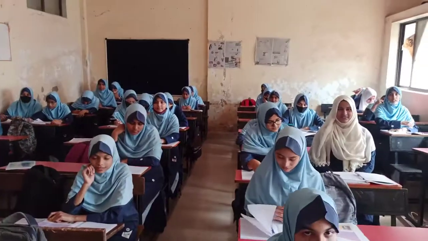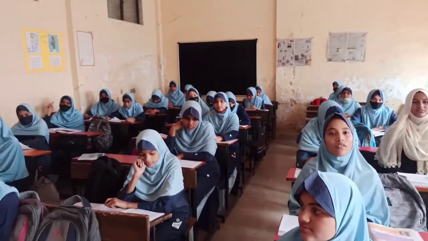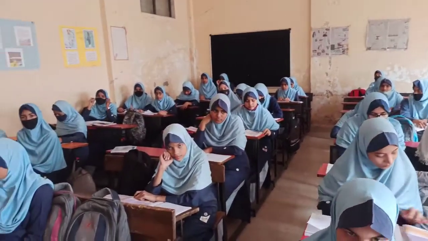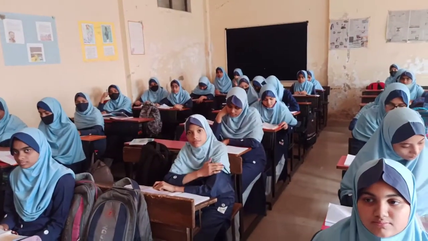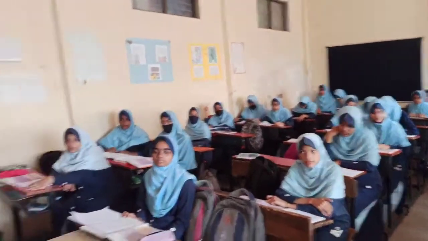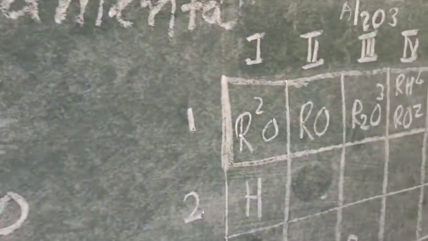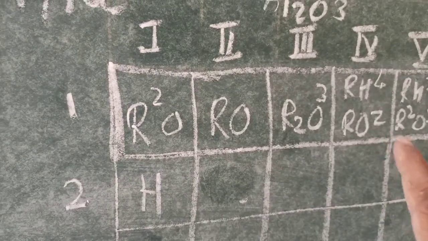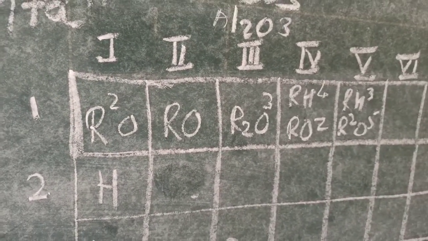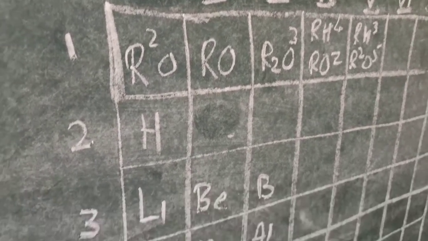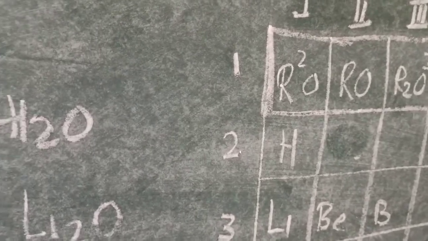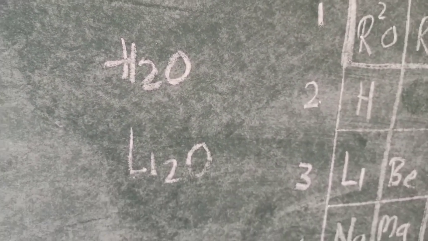Correct? And he related the elements while setting them in the periodic table. He related the elements with oxygen. Look at the table. Here R2O, RO, R2O3, RO2 or RH4 in this manner. So if we take hydrogen into consideration, the formula will be H2O. If we take lithium into consideration,